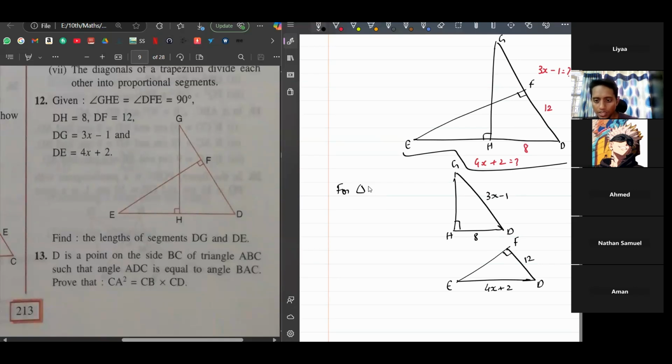For triangle DGH and triangle DEF. So first, what was that? Angle H. Write the full name. That is GHD. Angle GHD is equal to angle DFE, which is equal to 90 degree. That's one. Next, anything else is equal?